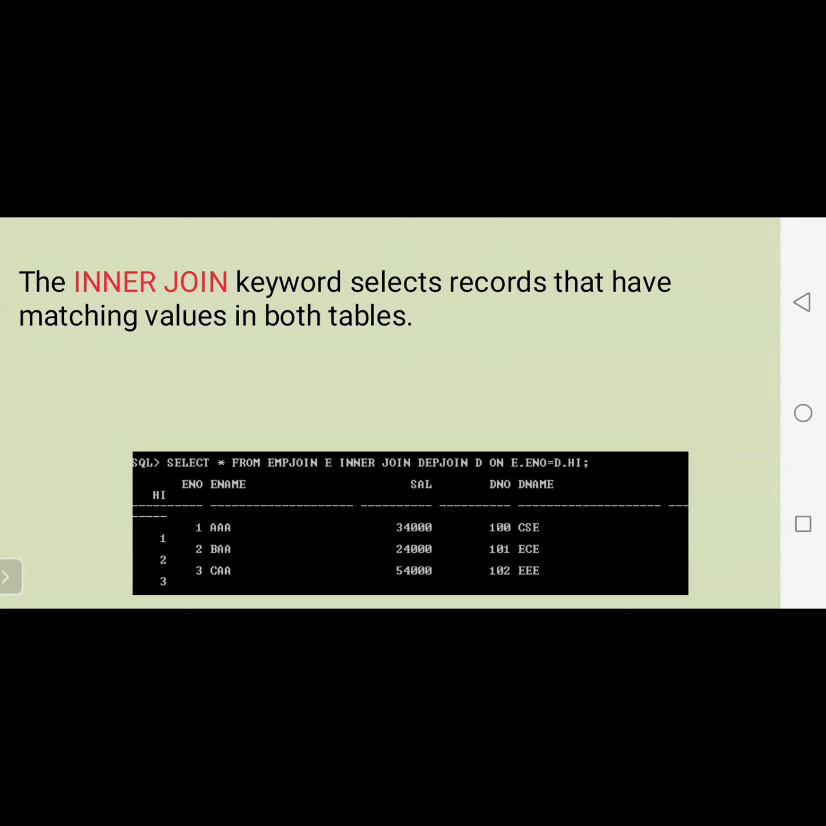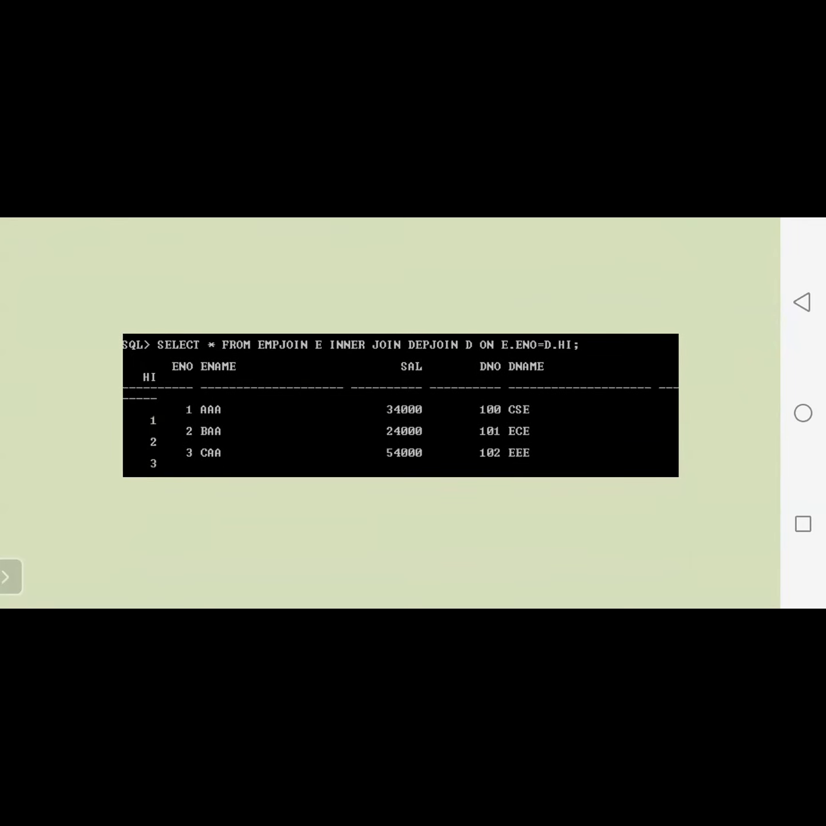In the same way, inner join also performs the same thing. The inner join keyword selects the records that have matching values in both tables. So only those tuples which are matched in both tables will be displayed. Okay. So that means here 1 to 3, 1 to 3 is displayed. Here we mention inner. In the same way here we mention full outer.